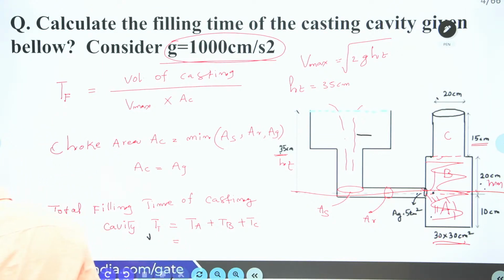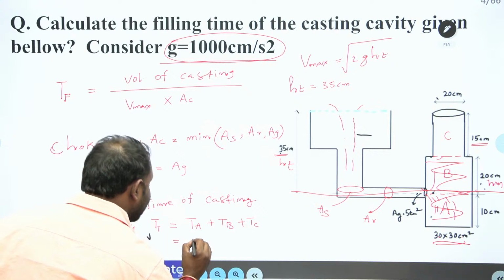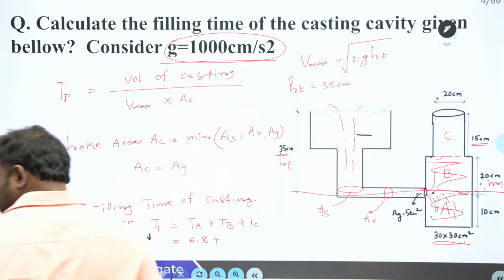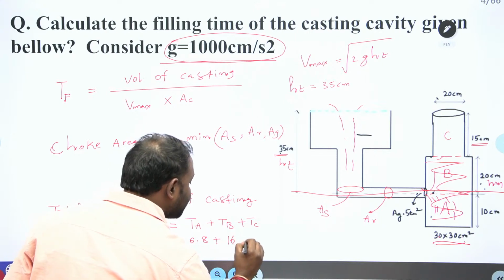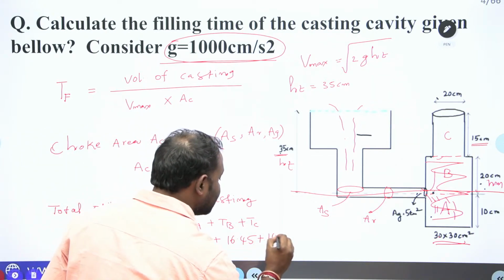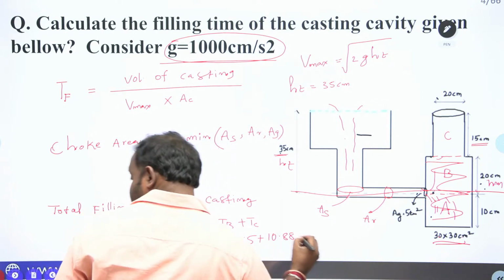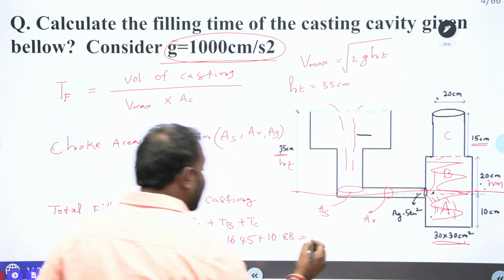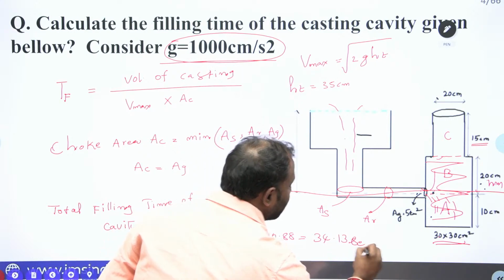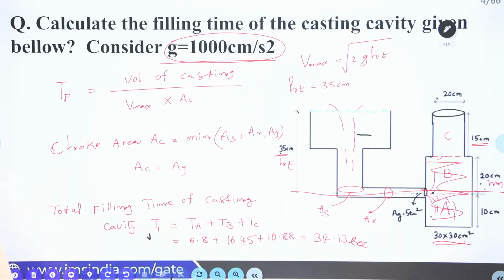TA you got 6.8 seconds, plus 16.45, plus 10.88. So you are going to get the total solidification time of 34.13 seconds. Okay, hope all of you understand this question.